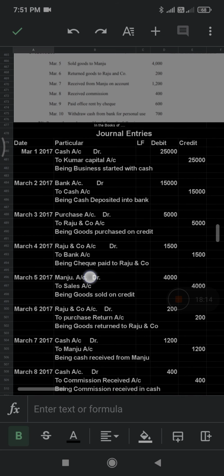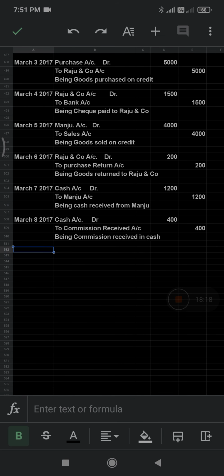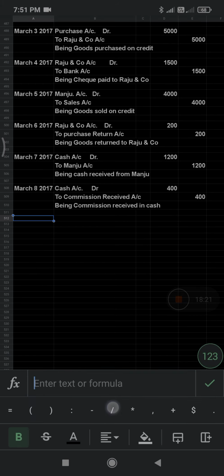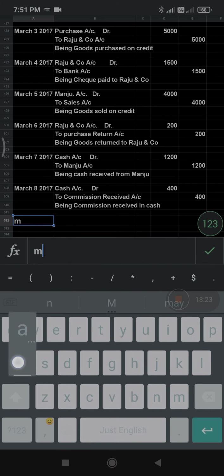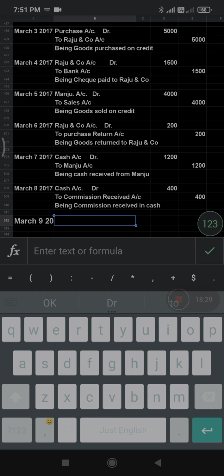Next one, paid office rent by check. What is the date here? March 9th, 2017. Okay, so what happened here? You paid office rent. Office rent is an expense, always understand that office rent is an expense. That's why it should always be taken under the debit side.